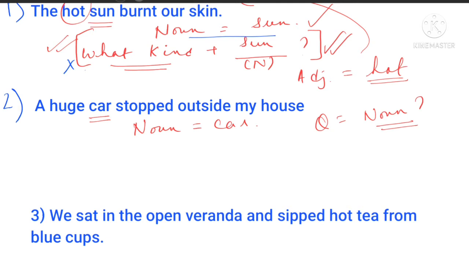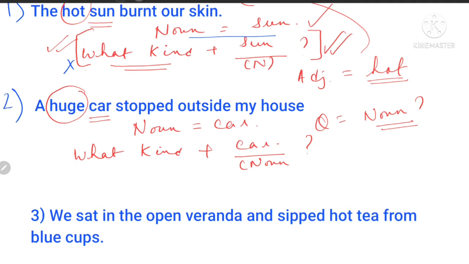Now we'll write what kind plus dash noun. As I told you, I am putting a dash out here because the noun changes in every sentence. In this case, the noun is car. So now ask yourself, what kind of noun? The noun is your car. So what kind of car? What is being told about the car? Good or bad? This is describing the car, right? It is huge. So over here the car is huge. So what is the characteristic of it? The car's characteristic is that the car is huge. So over here your adjective becomes huge.